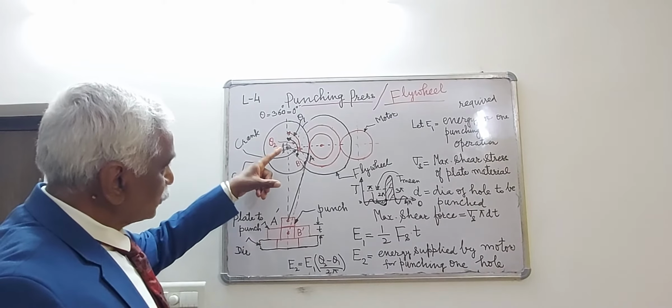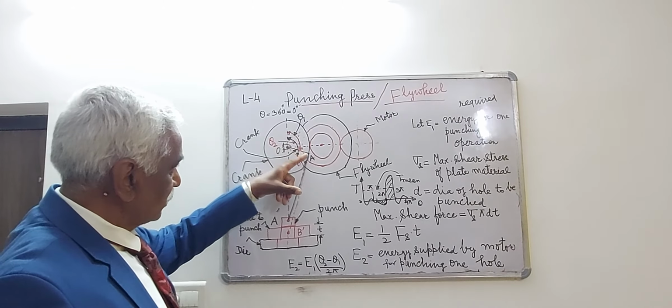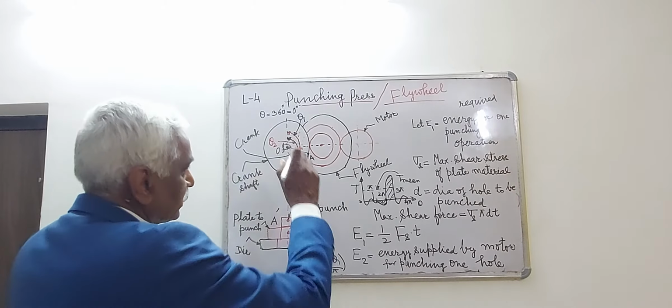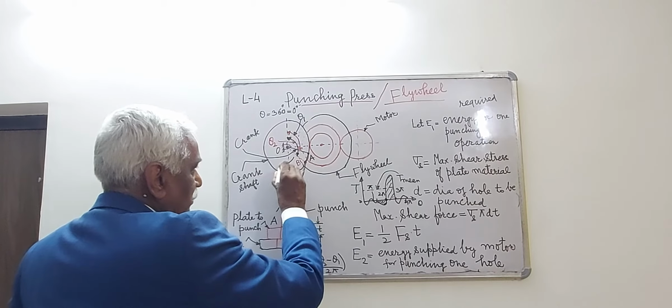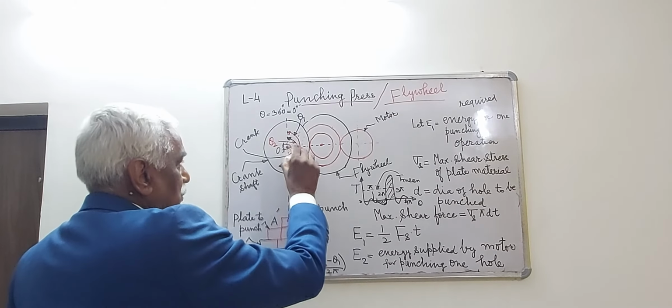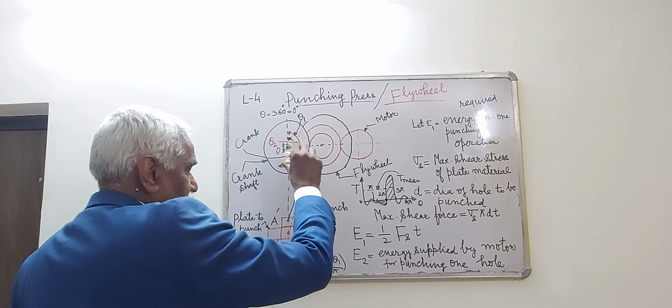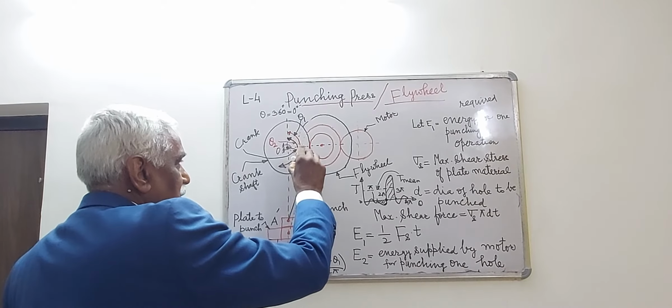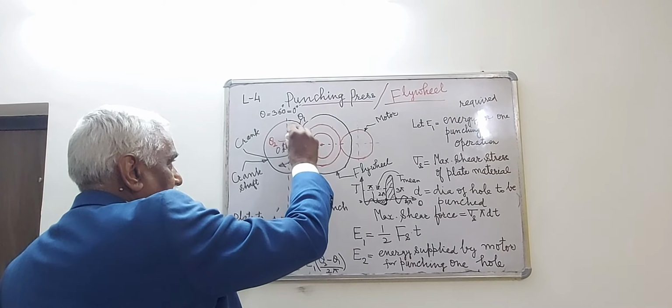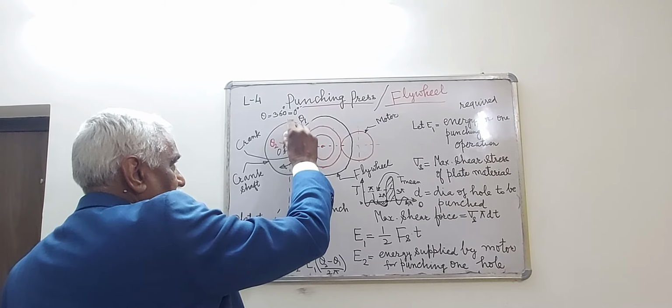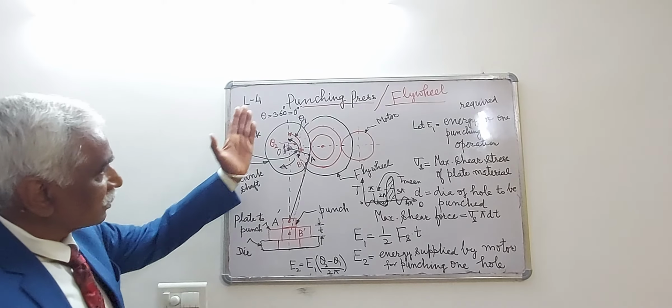So, initial position of the crank is OA. When the crank rotates in the clockwise sense like this, the displaced position of the crank is OB, and OA makes angle theta 1 from the vertical line.